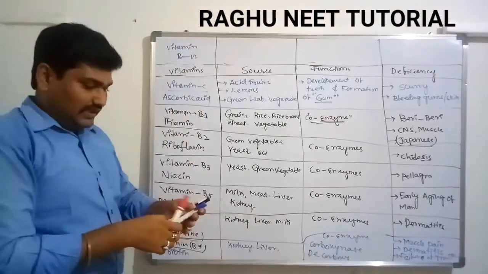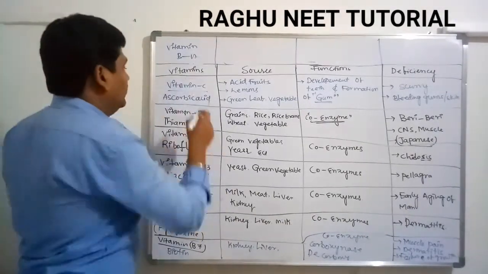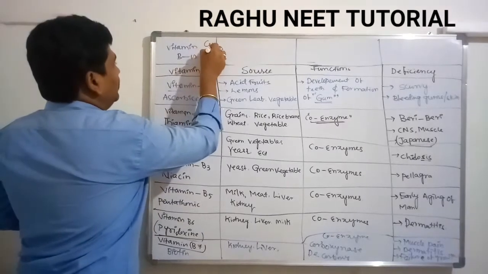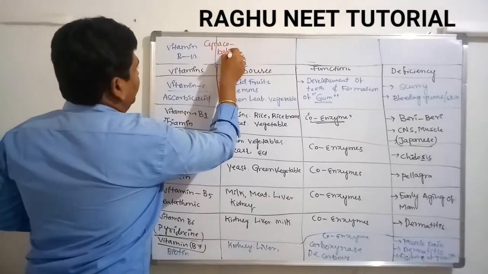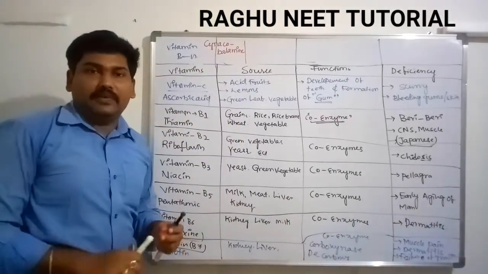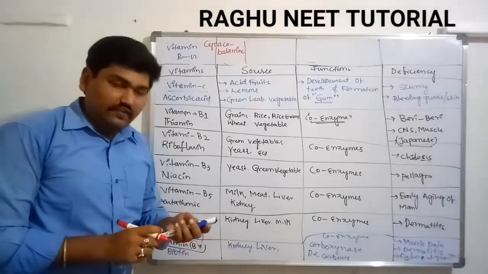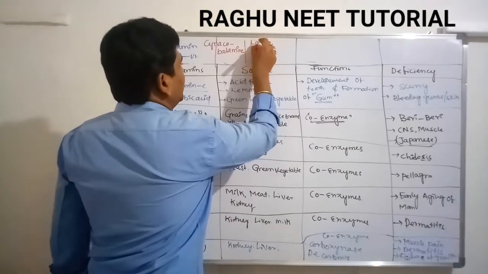Next one, the last one, is vitamin B12. Vitamin B12 is scientifically called cyanocobalamin. What is the source of vitamin B12? The majority of vitamin B12 is available in liver.